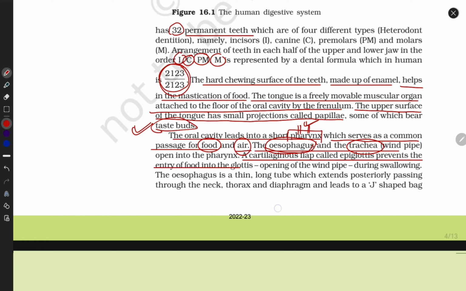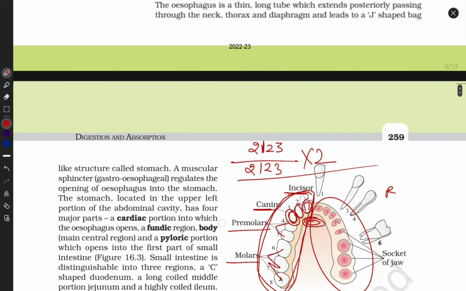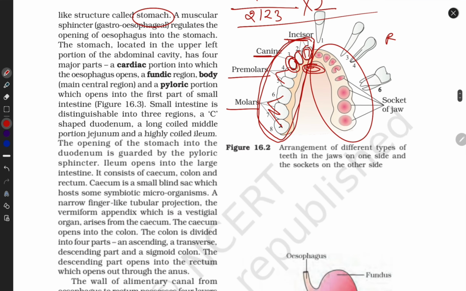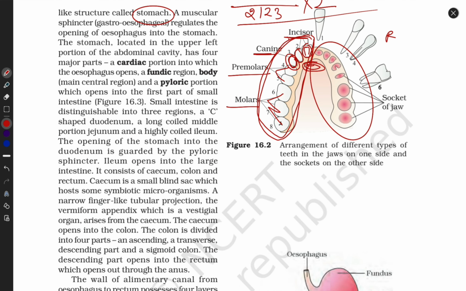Alright guys, now look here. The esophagus opens into the stomach, the stomach opens into the small intestine, the small intestine opens into the large intestine, and the large intestine opens into the anus. The stomach is divided into 3 parts: the cardiac portion, the fundic portion, and the pyloric portion. The small intestine also has 3 parts: duodenum, jejunum, and ileum. The last part of the ileum is connected with the large intestine, which is divided into cecum, colon, and rectum.